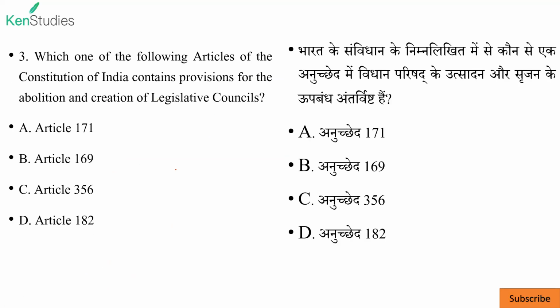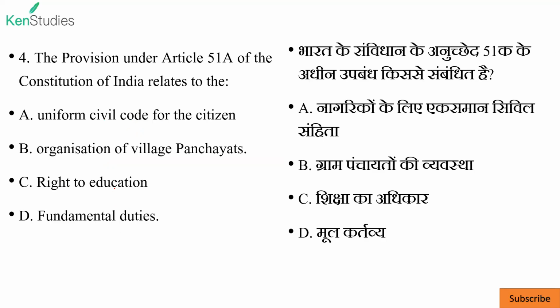Next is, which one of the following articles of the Constitution of India contains provision for the abolition and creation of legislative council? So Article 171, it deals with how legislative council members will be elected or nominated. Okay, so it is not there. Article 169 deals, so B is the answer. Article 356, President's rule. Article 182, the manner in which chairman and deputy chairman of legislative council will be elected. Okay, so B is the correct answer.